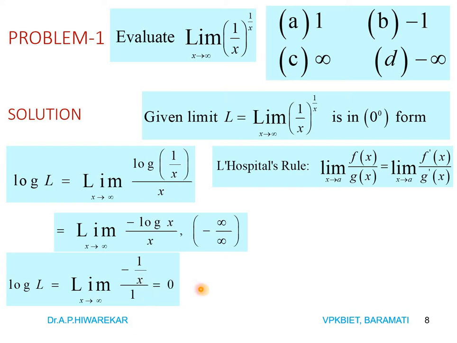If we apply x tends to infinity, as we know 1 by infinity means 0. So we are getting minus 1 by infinity, and that gives 0. So the value of log L is 0, which means L is equal to e power 0, so our answer is e power 0, which is 1. Among all these options, the proper choice is A. With this we will go to the next problem.